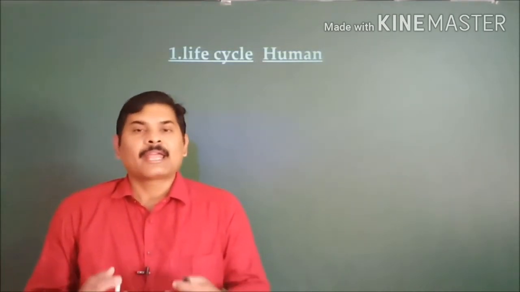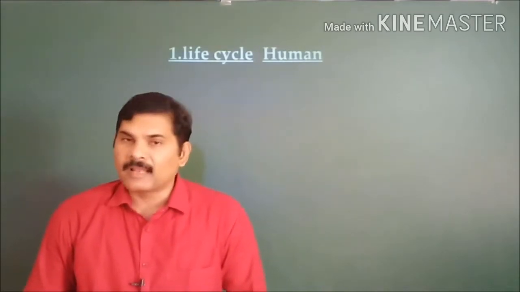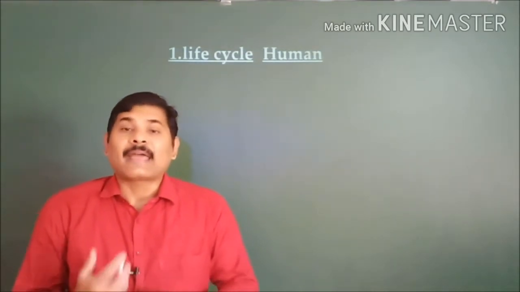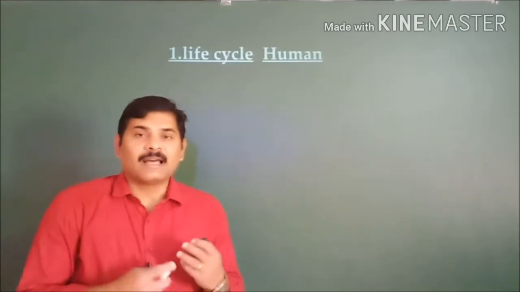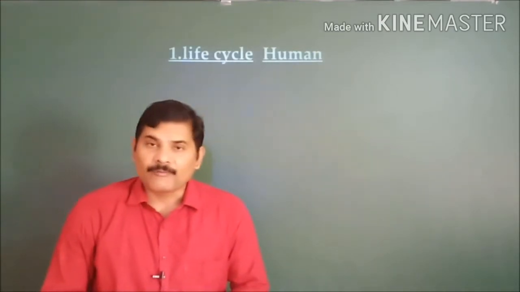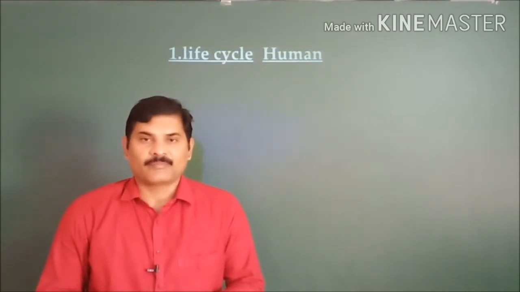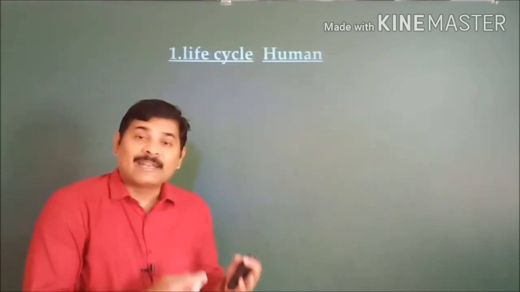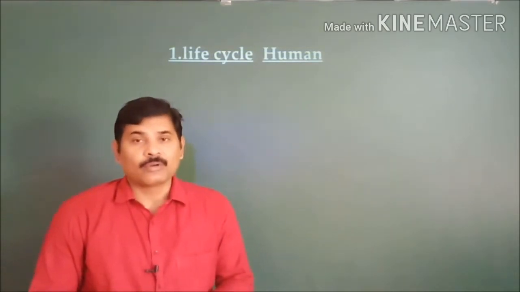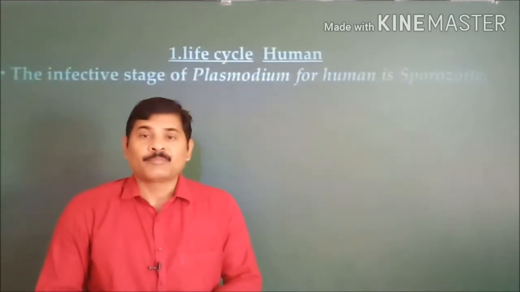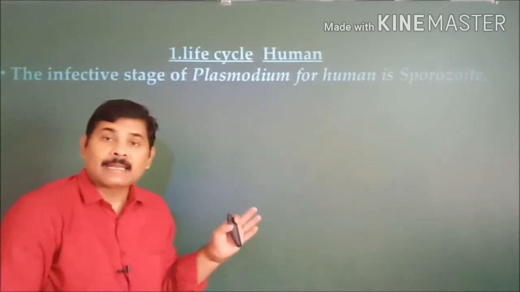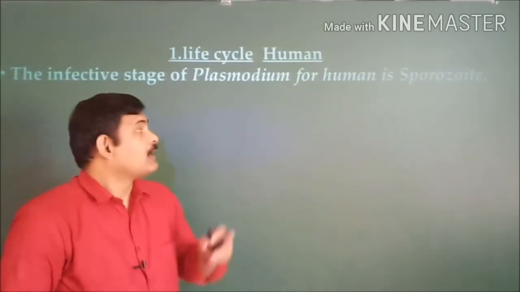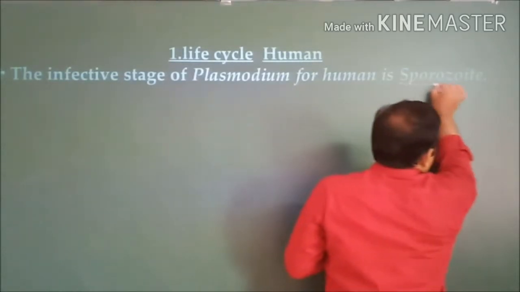So today I'd like to give you the interesting part of malaria, that is the life cycle of the plasmodium in human beings. As I said earlier, the female Anopheles mosquito acts like a vector. Once the infected female Anopheles mosquito bites the human being, the infective stage of the plasmodium, that is the sporozoite, enters into the human body. Here I mentioned the sporozoite.